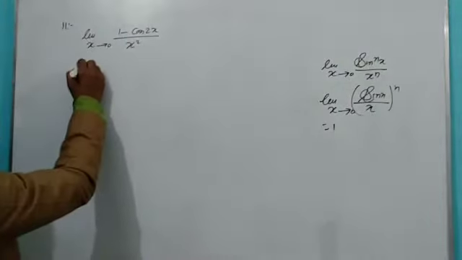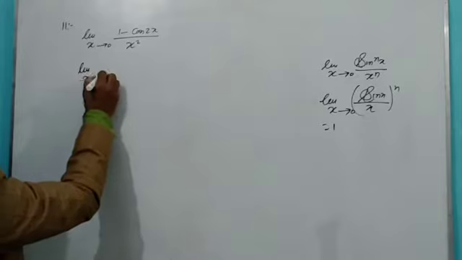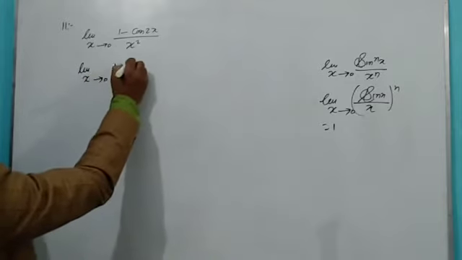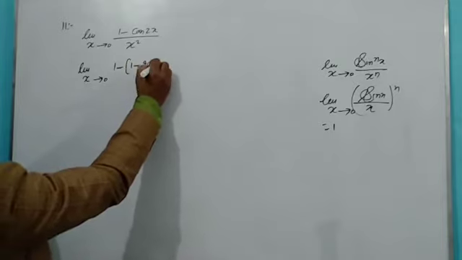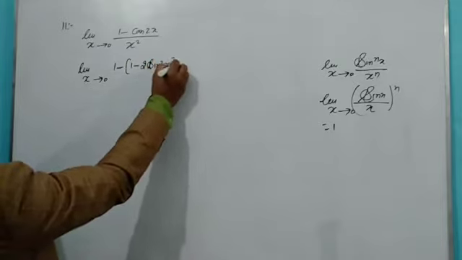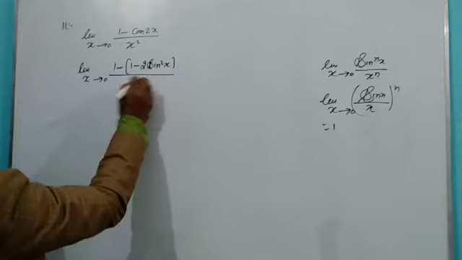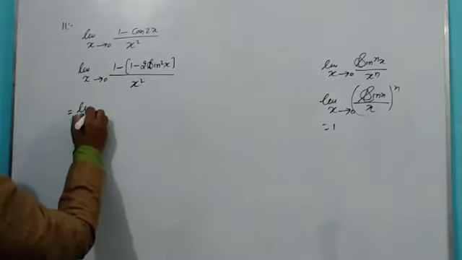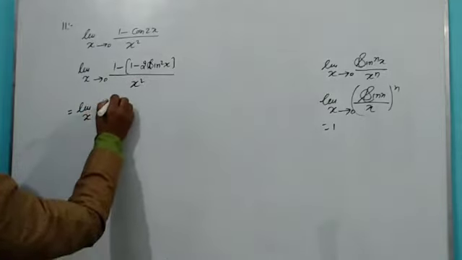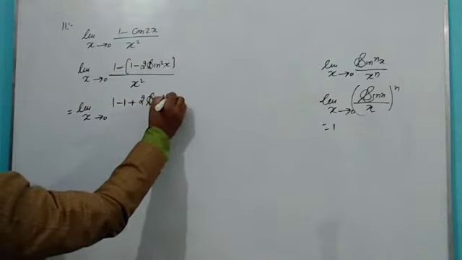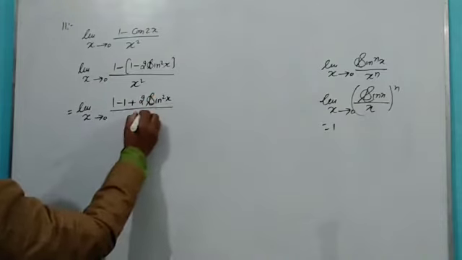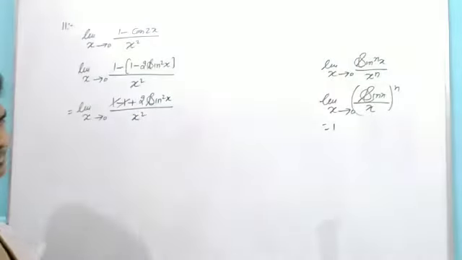See, it's limit x tends to 0, 1 minus cos 2x can be written as 1 minus, 1 minus 2 sine square x, whole upon x square. This is limit x tends to 0, 1 minus 1 plus 2 sine square x upon x square, they can eliminate.